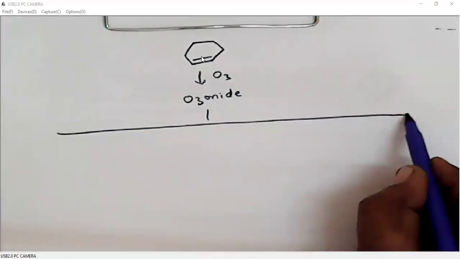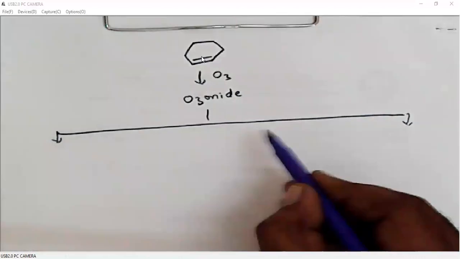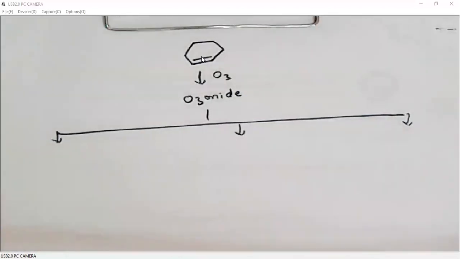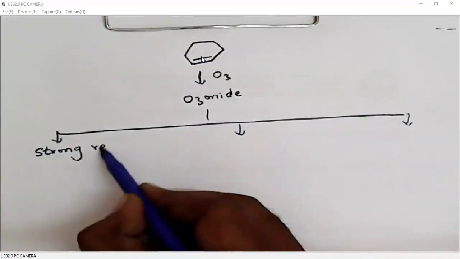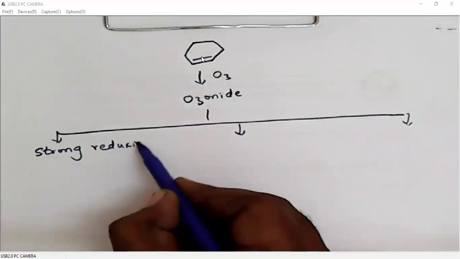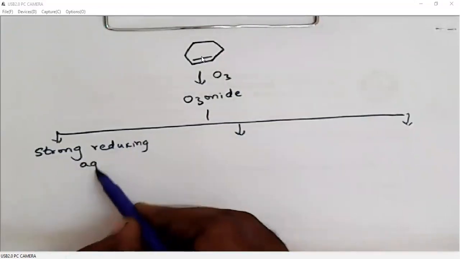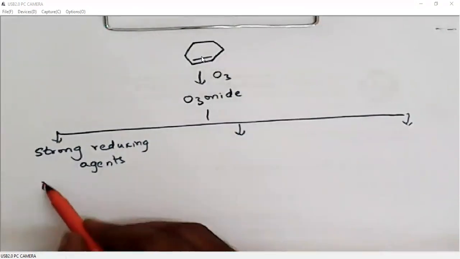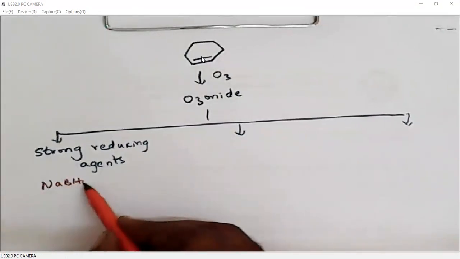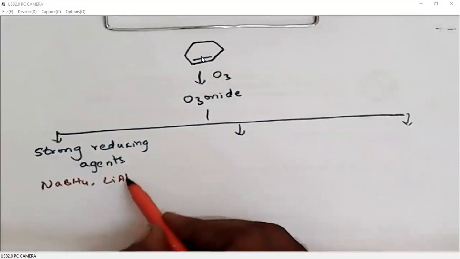The ozonide can be worked up in different ways. When we use strong reducing agents along with ozone, strong reducing agents meaning sodium borohydride or lithium aluminum hydride.